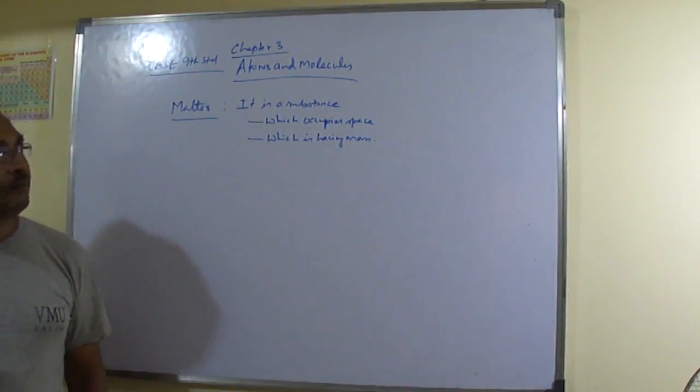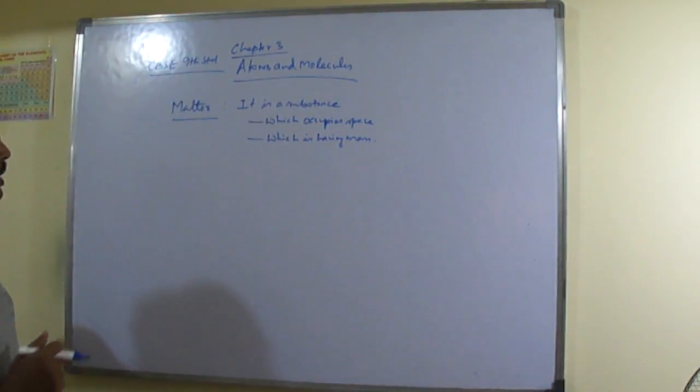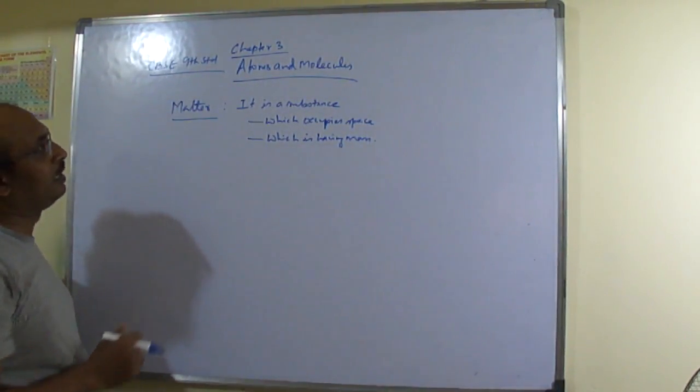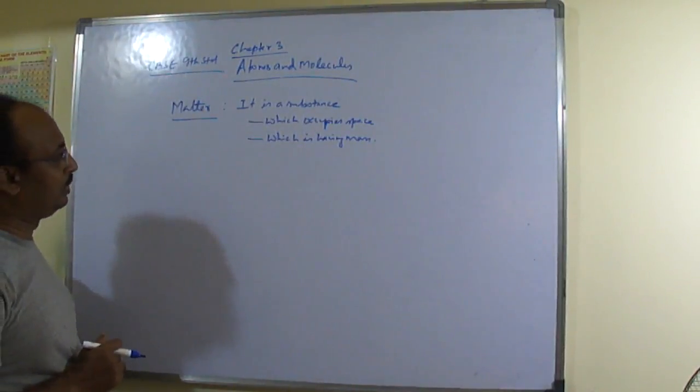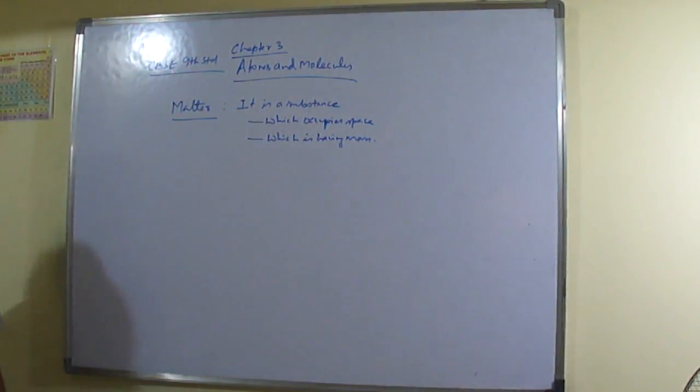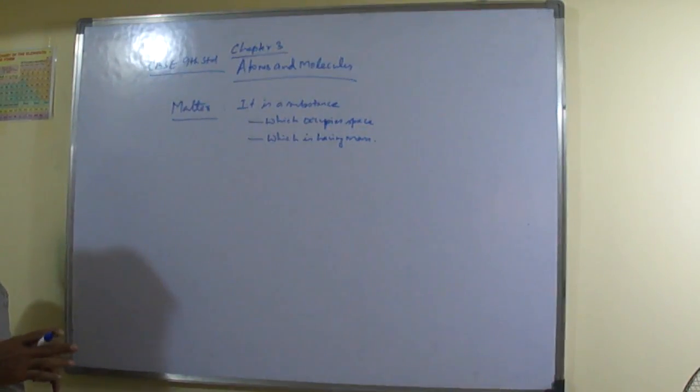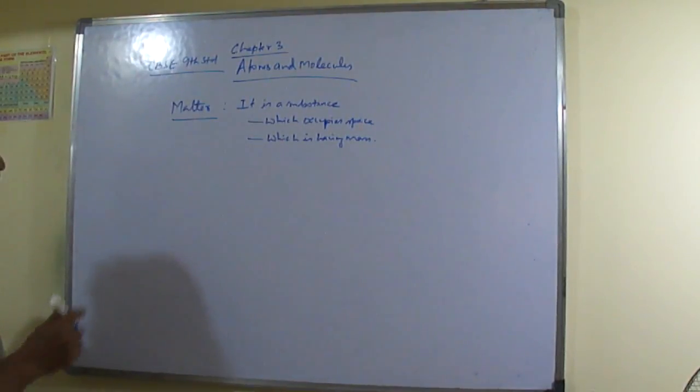So atom, we already know that every type of matter comprises atoms. What actually an atom is, that particular point we should understand now.